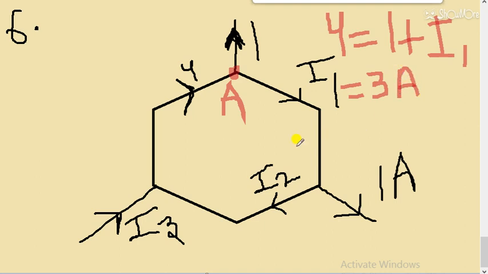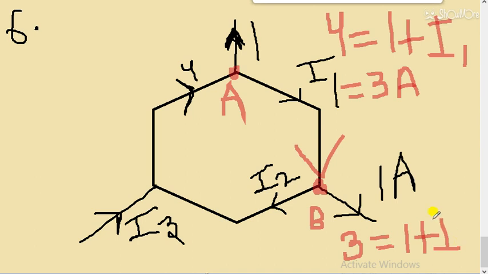After this, students, the current entering at this point is I1, so let's take it as point B. So at B, the current entering is 3 ampere and 1 ampere is going here and the rest is there. So that means 3 ampere entering is equal to the current going away. The away current is 1 plus I2. So students, I2 will be equal to 2 ampere. So the value of I2 will be 2 ampere.